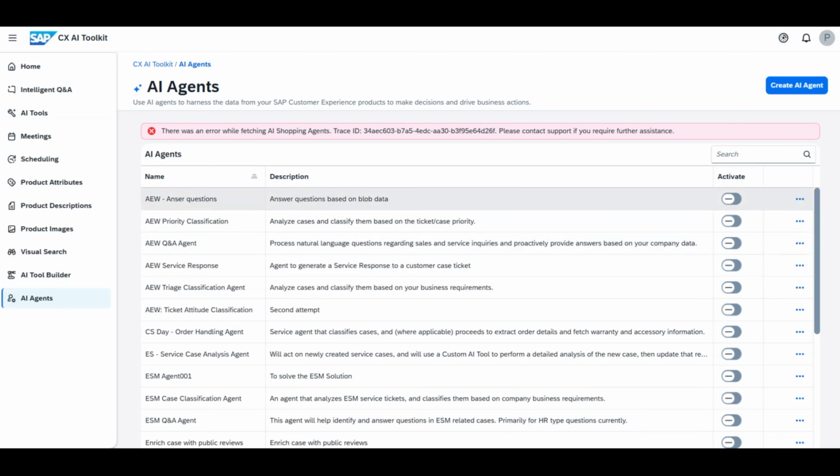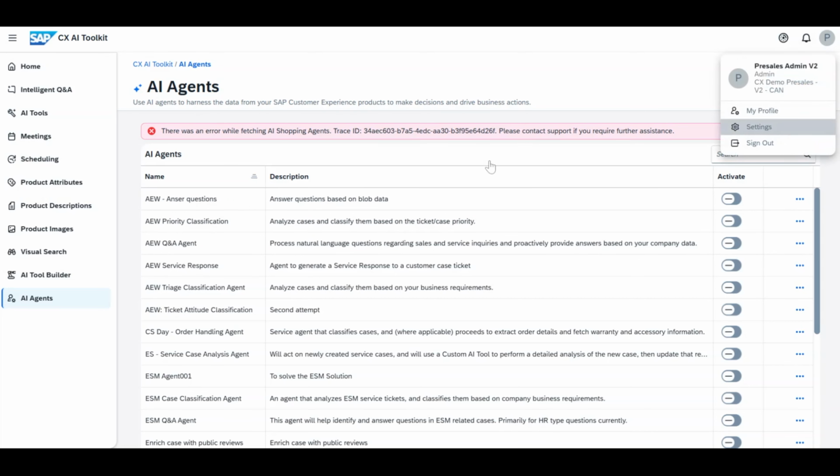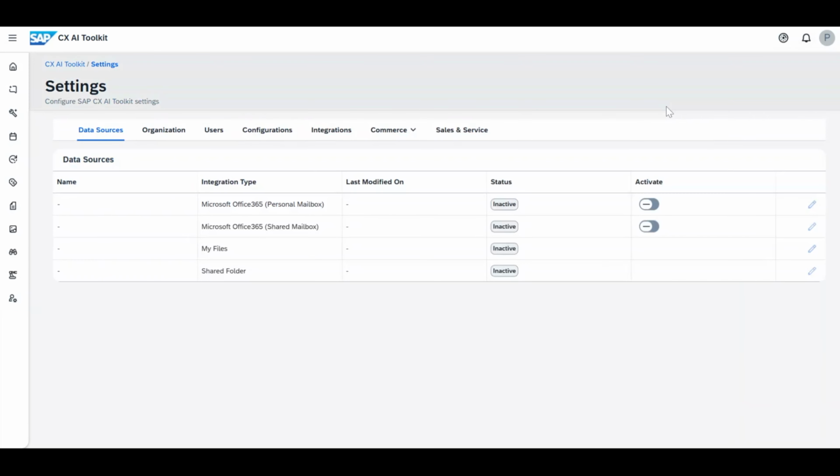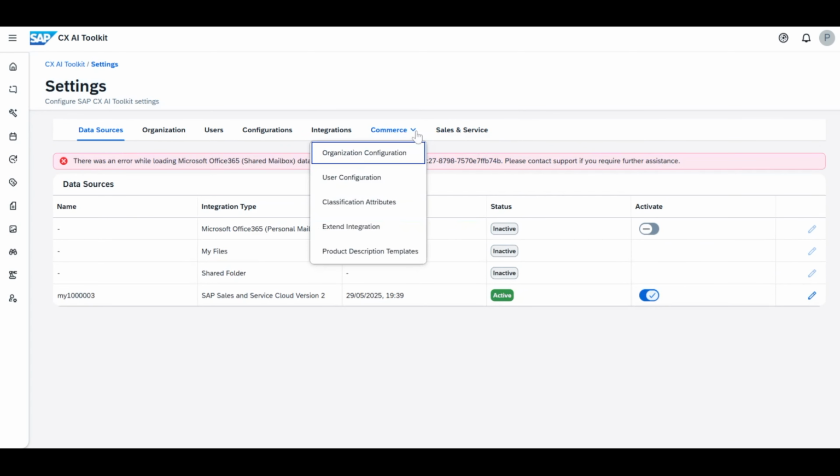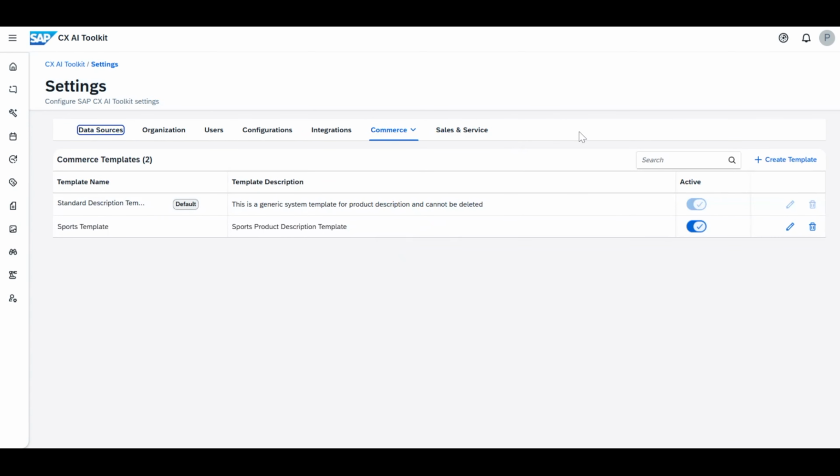Okay, so I go here in the CX AI toolkit, the settings, and under commerce, you can see product description template, and we have something like a sports product description template.